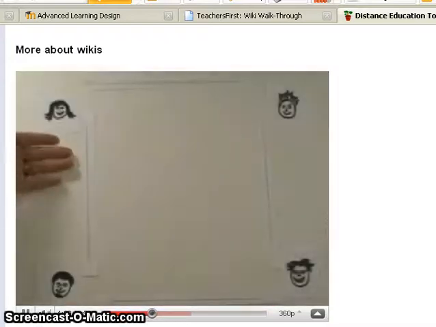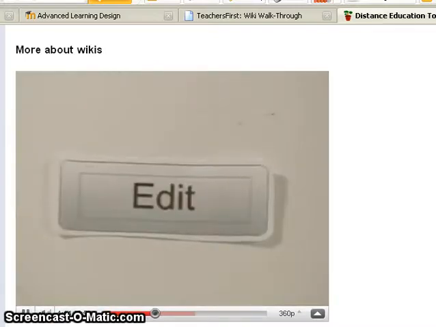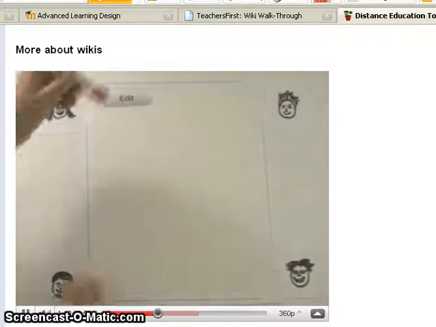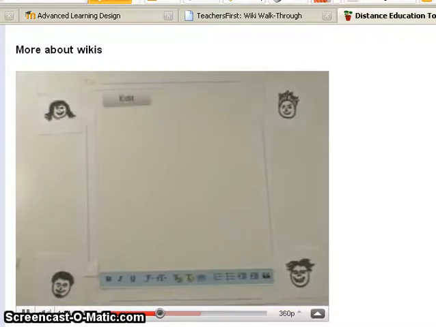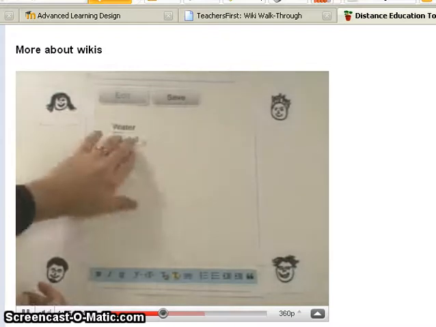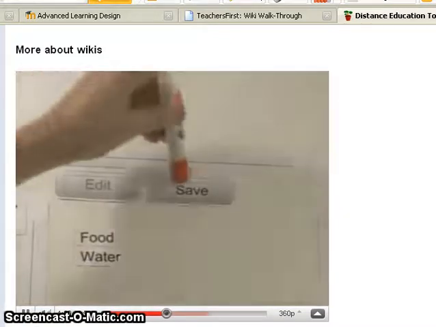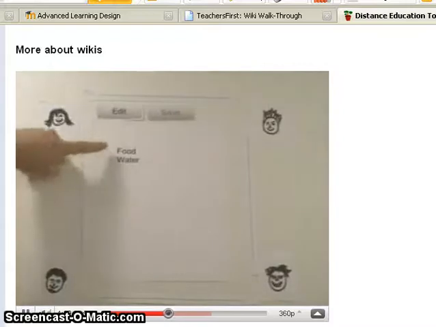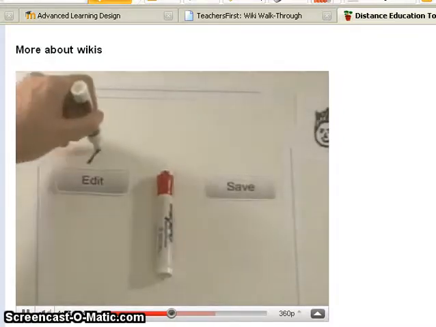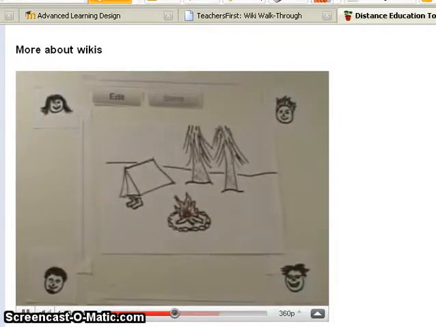Here are our camping friends, and this is a wiki website. Like all wikis, it has an edit button. Clicking this button transforms the web page into a document. All you have to do is click it, and the web page becomes a document ready for editing. Editing the page means you can add or remove words or change how they look, just like writing a letter. Once you're finished editing, you click save and the document becomes a web page once again and is ready for the next person to edit it. Easy. Edit, write, and save. Using this process, a group can coordinate more easily.